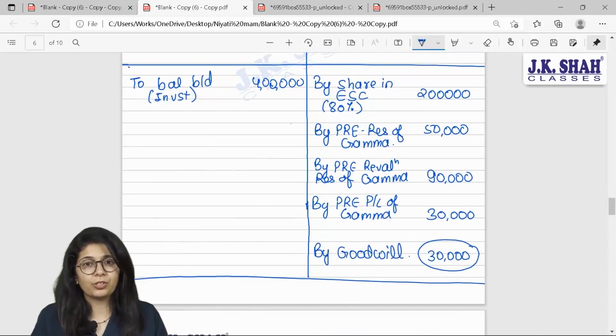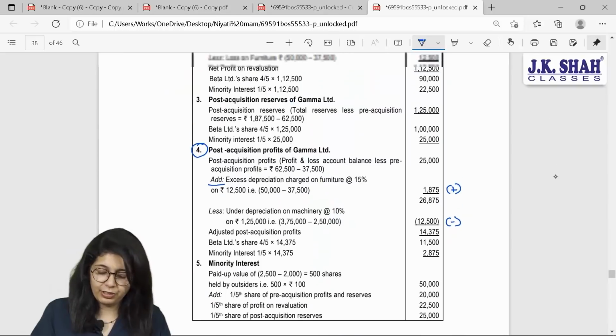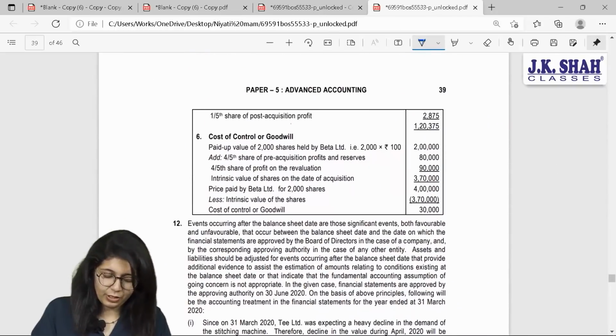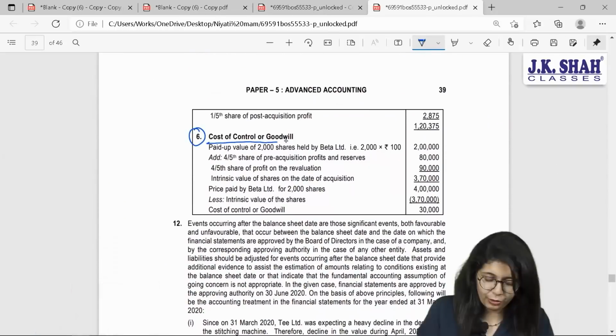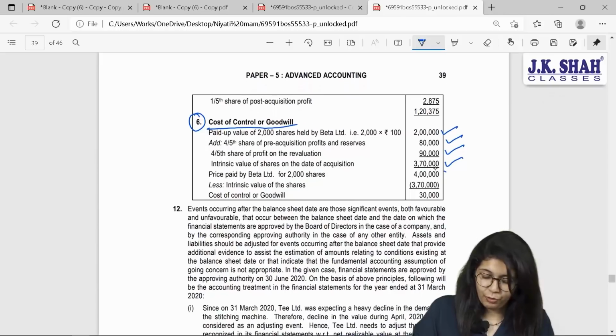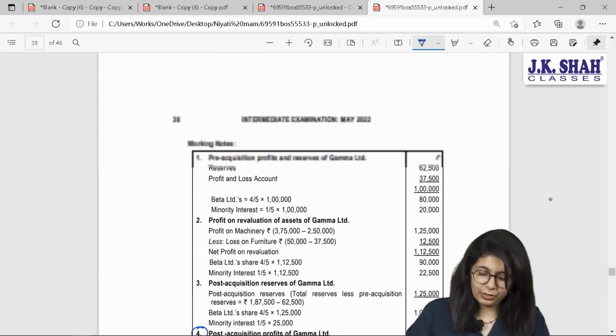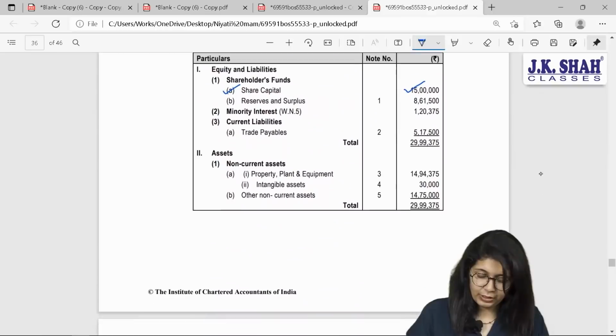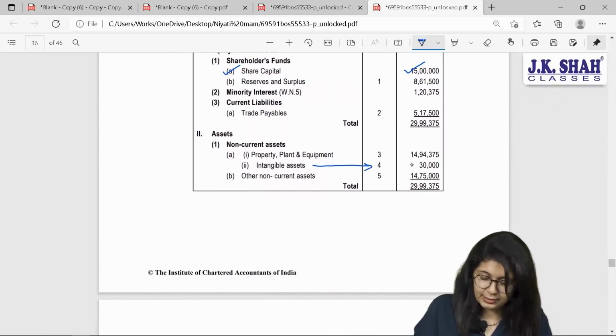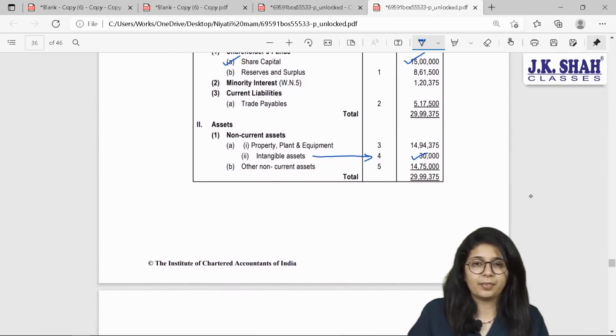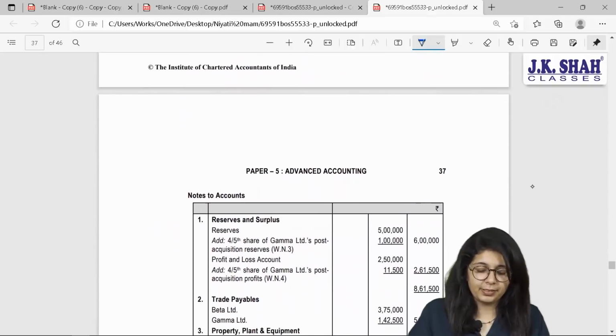So this will appear in your consolidated balance sheet. Let us see if this value of goodwill is given. They have calculated it in point number 6, cost of control. 2,80,90, total 370. Yes, they have considered these items. 4 lakh is your value invested, therefore 3 lakhs are the balances that you have. Done beta? Acha. 30,000. They have shown this 30,000 under intangible assets. This is done. Let us see the remaining balances and complete the sum.